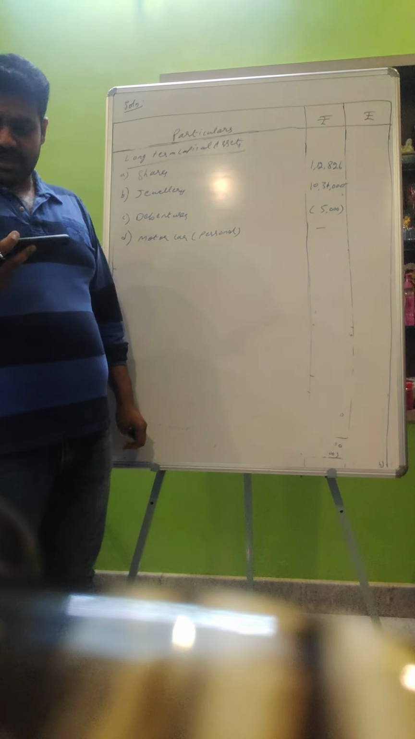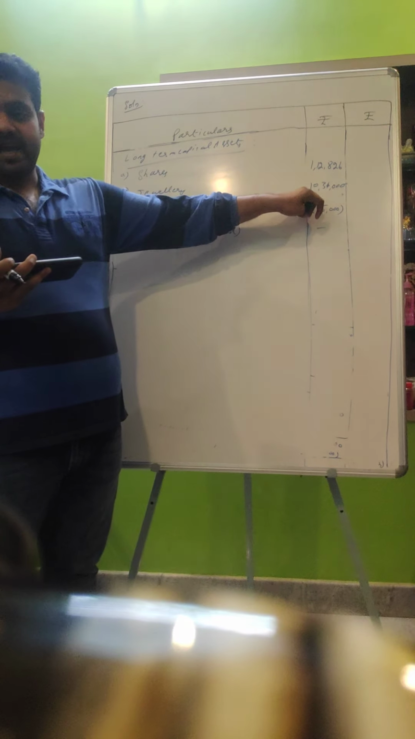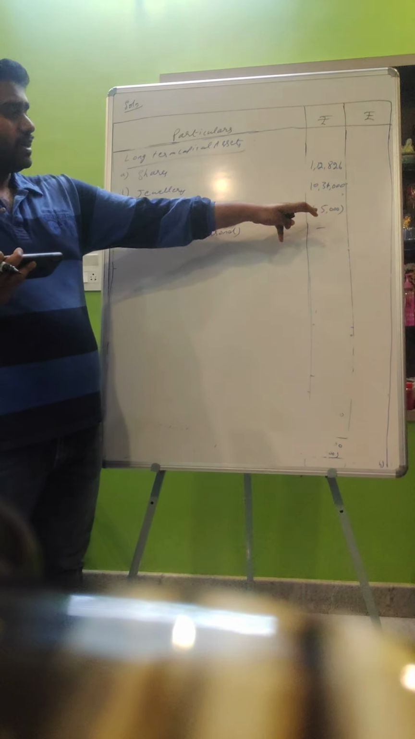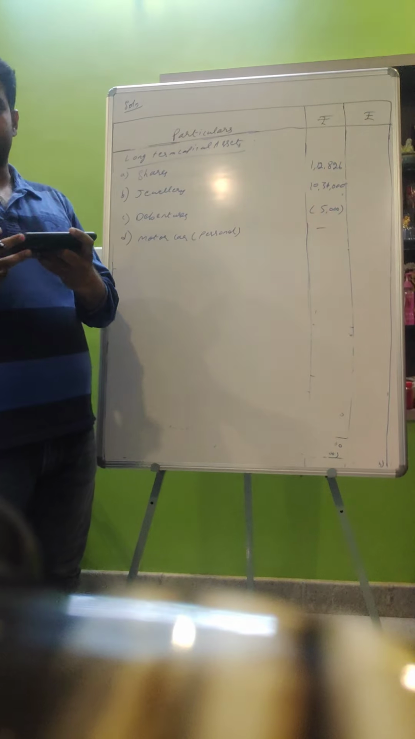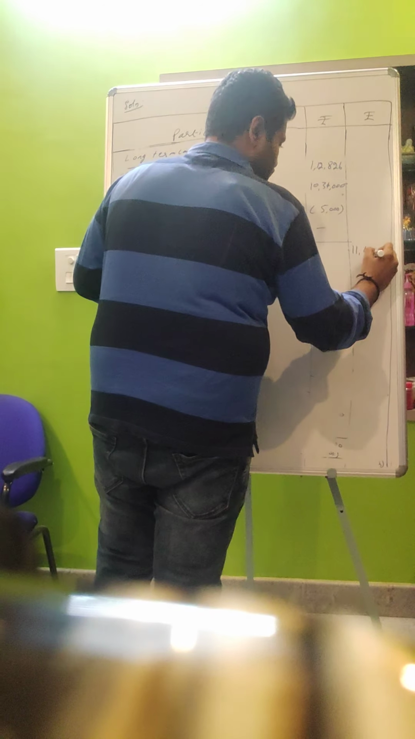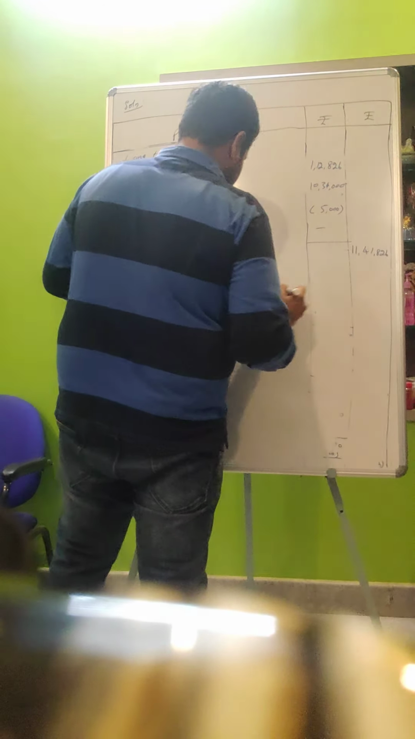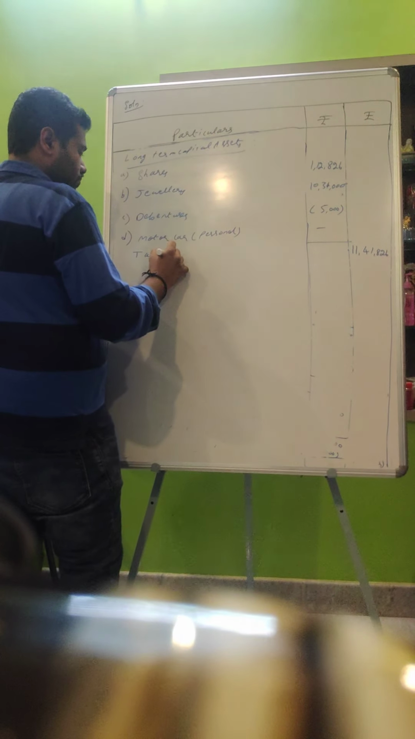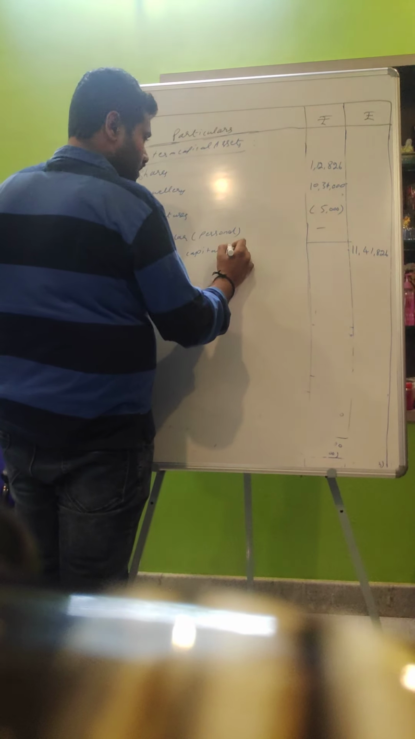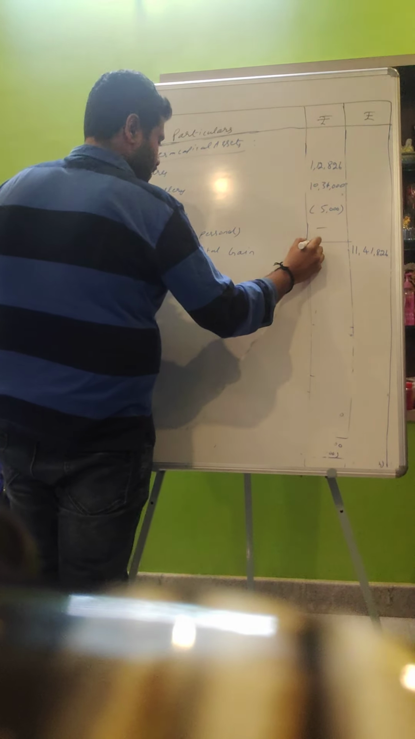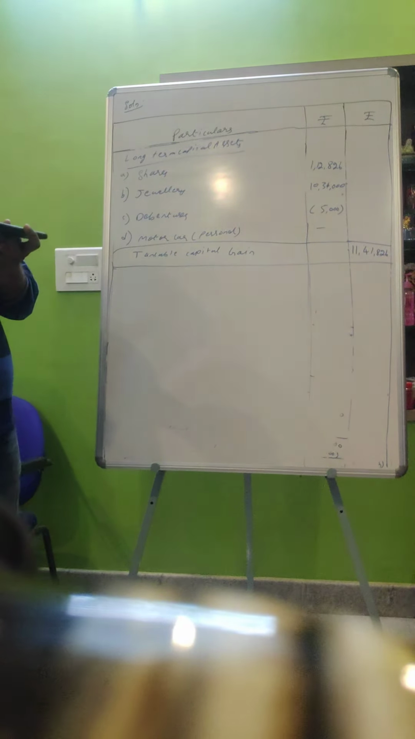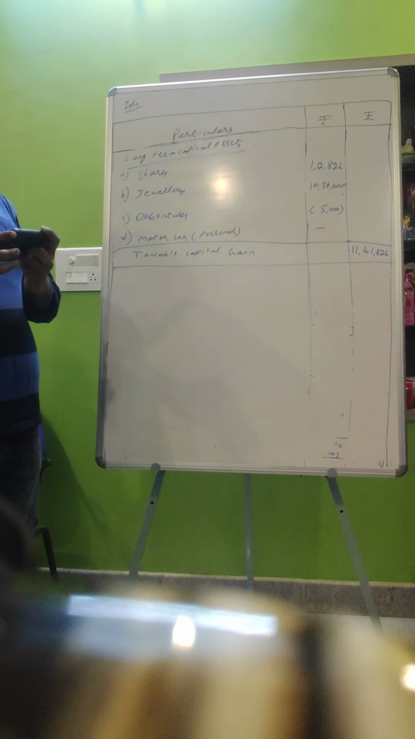So 1,12,826 plus 10,34,000 minus 5,000. So we are going to get 11,41,826. 11,41,826 will be the taxable capital gain. Taxable capital gain. Okay, I think so.